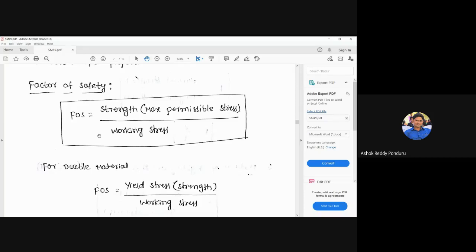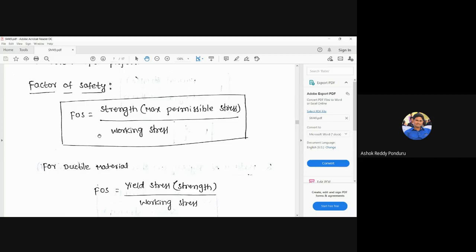What are the difficulties here? Suppose we use the formula sigma equals P by A to calculate the stress. That formula is based on a number of assumptions. We assume the material is homogeneous and isotropic, the member is prismatic, and the load is gradually applied.